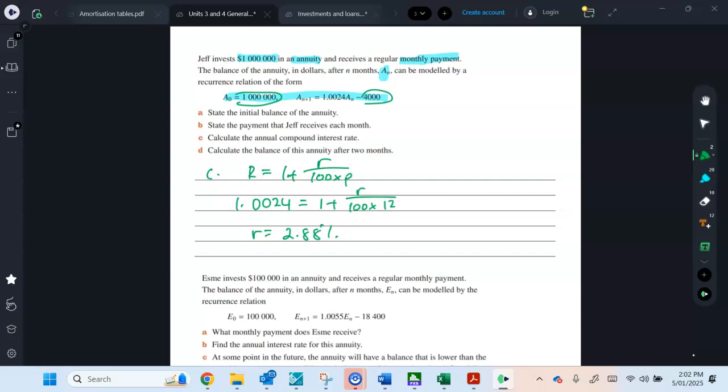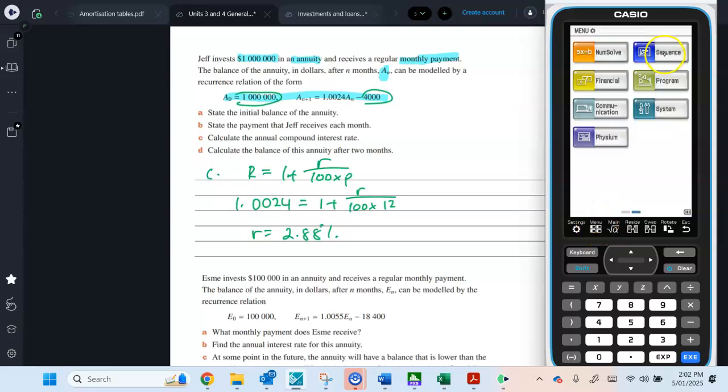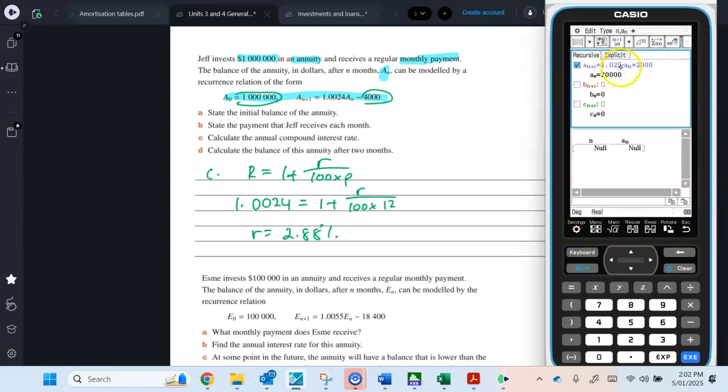All right, so it's very similar to what we just did before. So you go 1.0024, and you could put this in your sequence one as well. Actually, I might do that because I wouldn't mind showing you something else. So let's just go there. Put another 0 in.